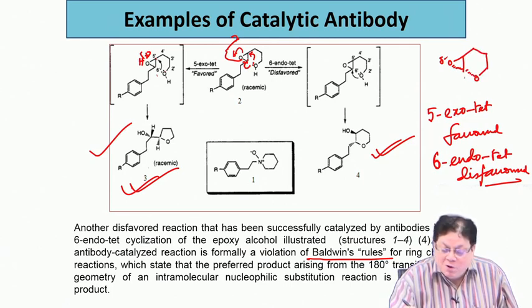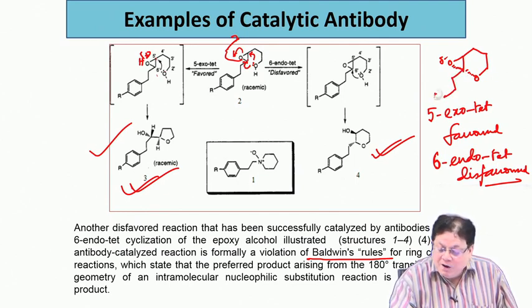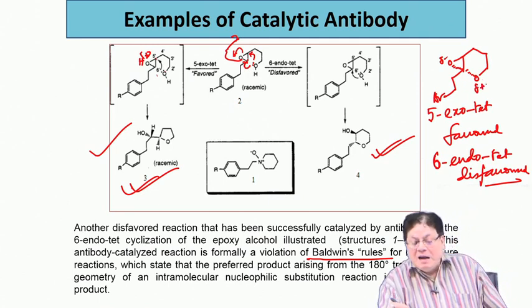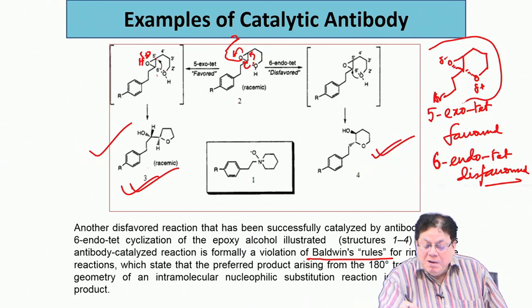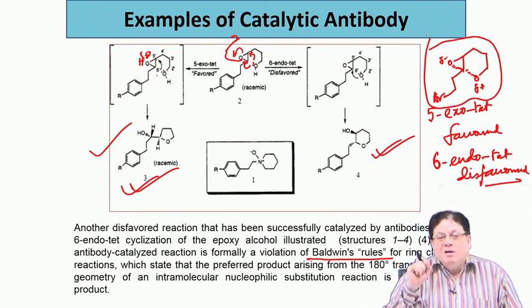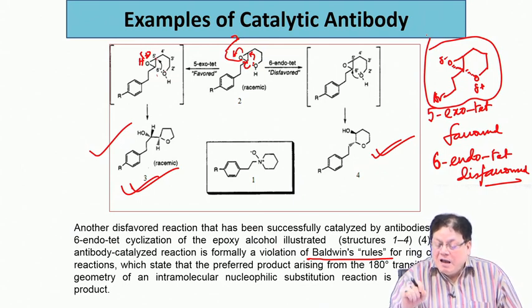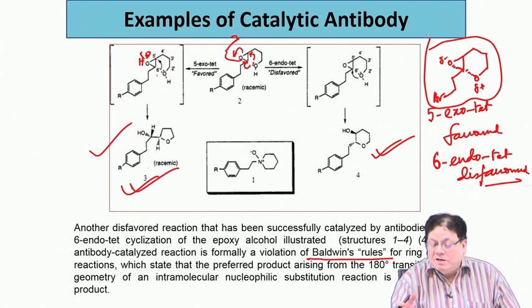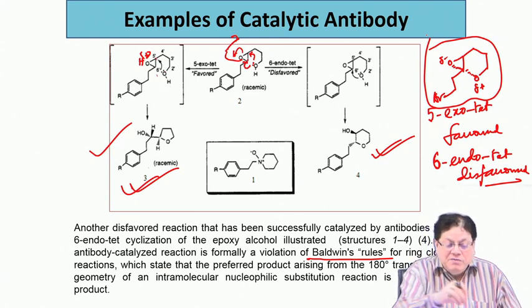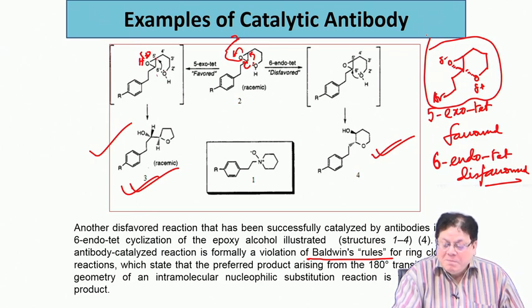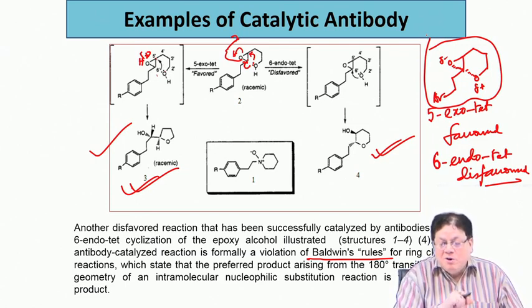These are half bonds; these are not formed fully, and this is the aromatic ring, and that will be delta plus. If you can mimic this with a molecule, then that will be your hapten, and with that hapten, if you can generate a catalytic antibody and give it to this system, then that will do the 6-endo-tet reaction.